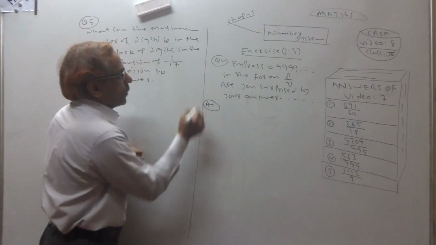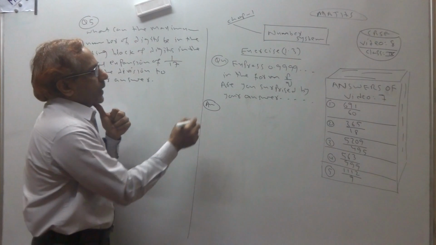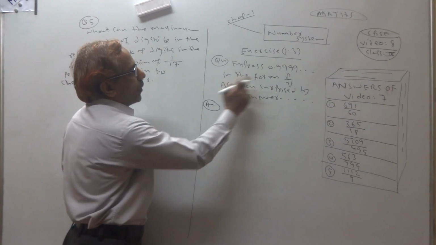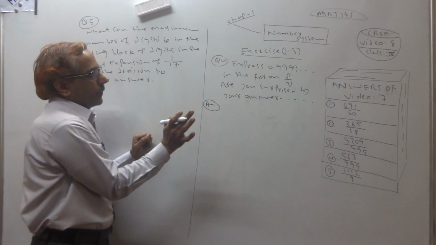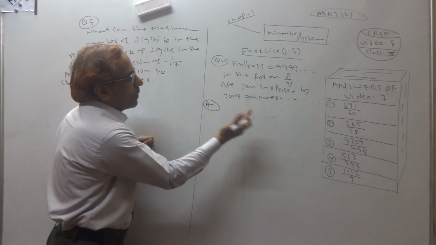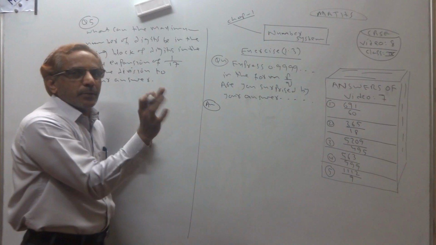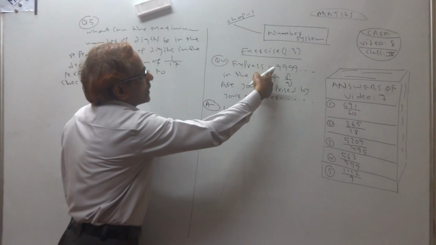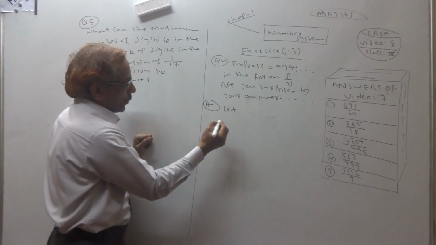So please see what this fourth question is. Express 0.99999 in the form p by q. Are you surprised by your answer? That is our question. So please see how we express this in the form p by q.